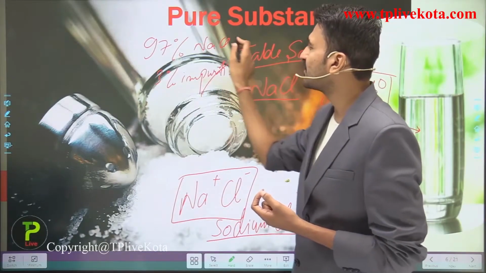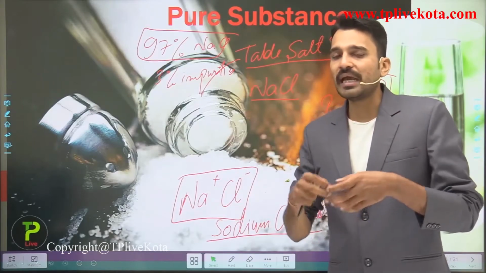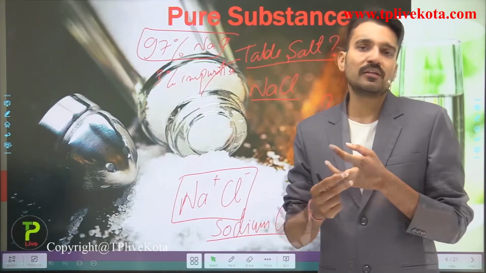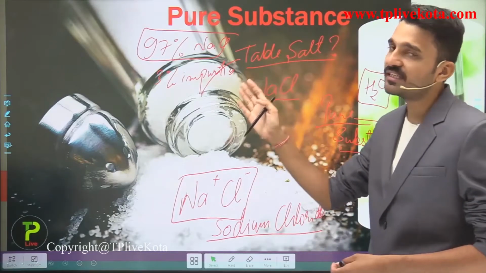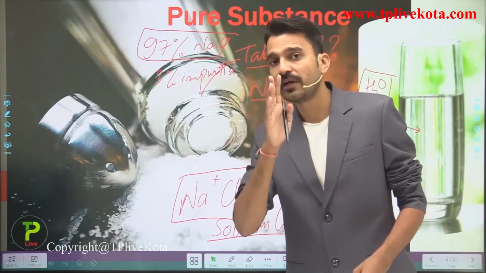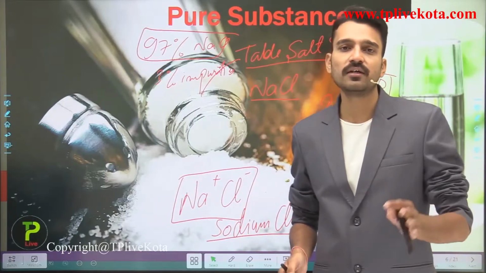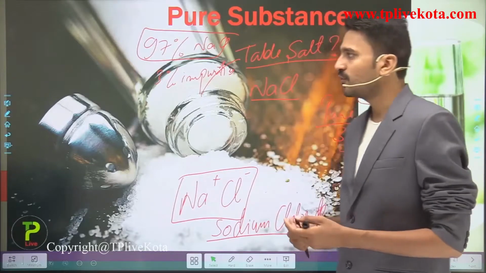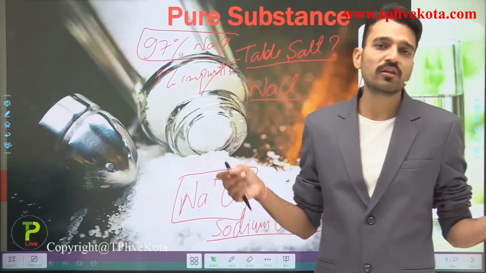These impurities are simply anything that is not NaCl, for example other salts such as NaI, sodium iodide. So table salt is not considered a pure substance, while NaCl, sodium chloride, is termed a pure substance. I hope now you understand what are pure substances and what are not.